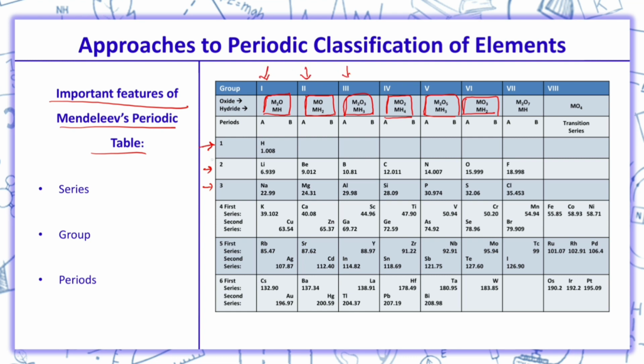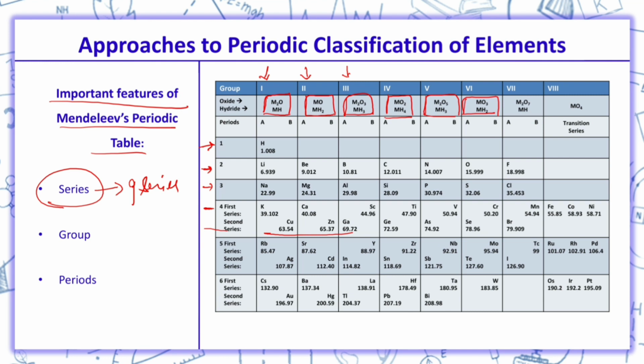In these horizontal rows we can see 1, 2, 3, 4 and 5. So, these horizontal rows were named as what? Series, 9 series. Now, we can see that the horizontal rows are basically 6.